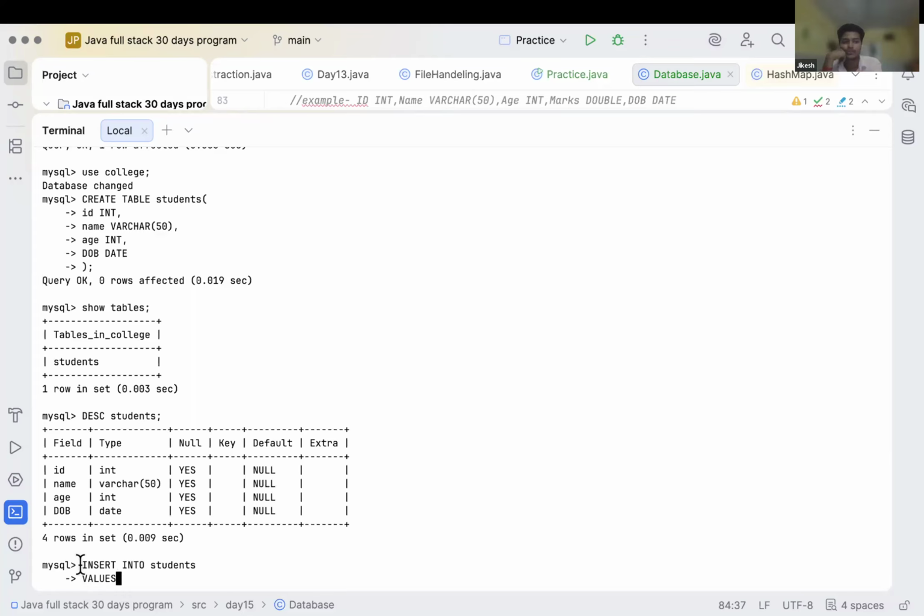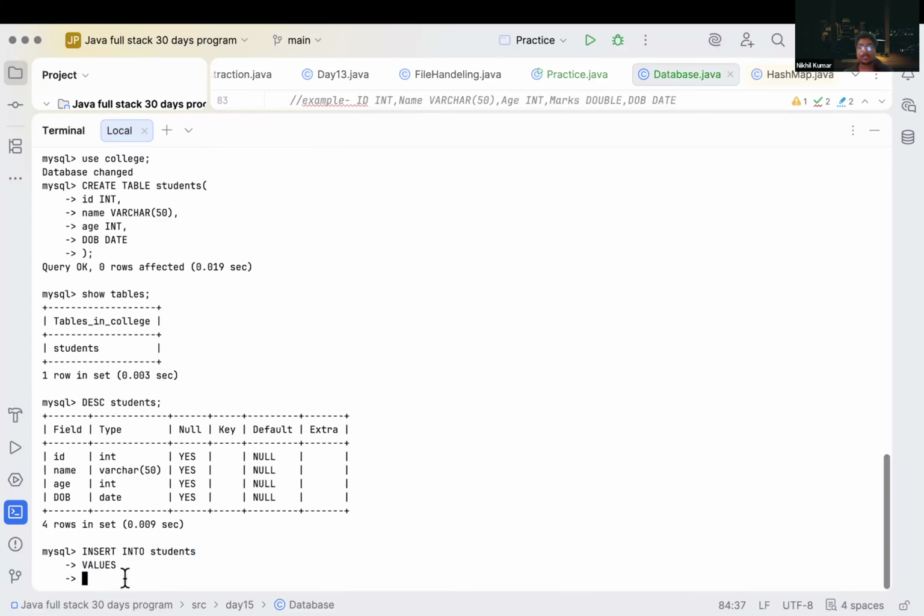Now we have written the command insert into, where we insert inside our students table. Now we have written values. We have to define the values. First we have to add some ID here, which is of type integer.